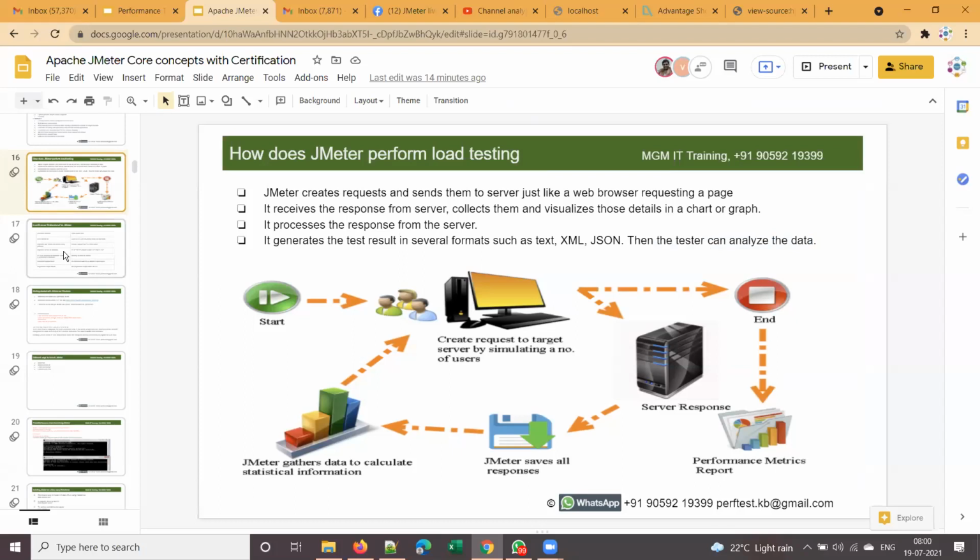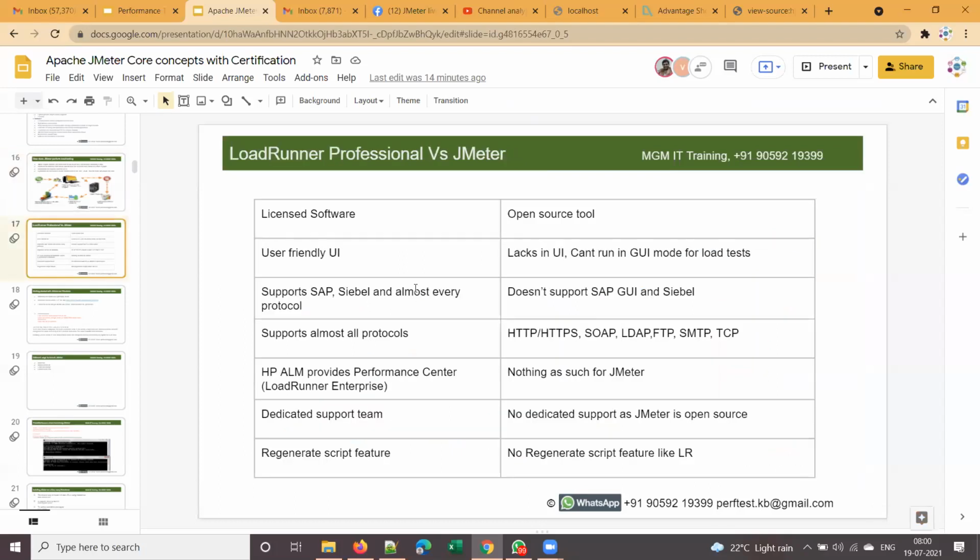Okay, so I'm moving to the next slide then. Let me quickly compare LoadRunner and JMeter. These two are the major tools in the market for performance testing, so I have a quick comparison table. The reason is that most of you will be learning or working on LoadRunner and JMeter. So this is another important interview question.